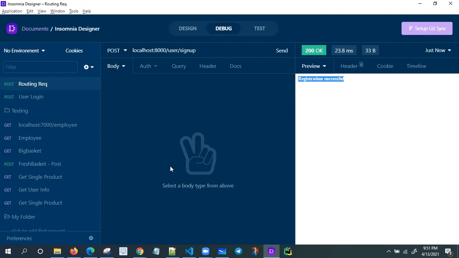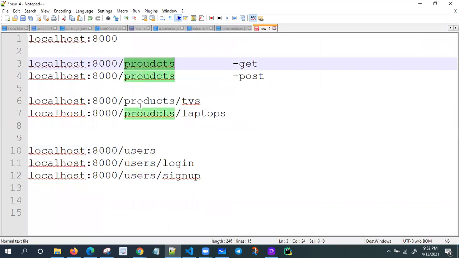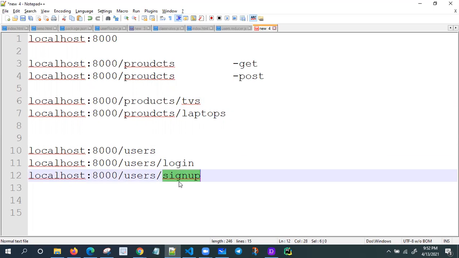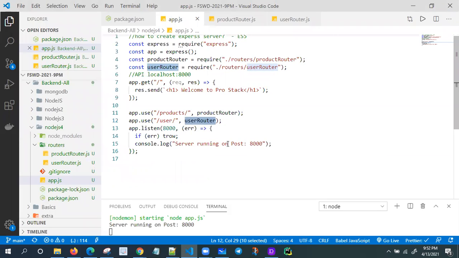So how many have we implemented here? We implemented at least 6 here. Maybe, right? Products and product TVs, products slash TVs and laptops, users and login and sign up. We implemented 5 APIs now. So this is the way we need to develop the APIs, and this is the way we need to test the APIs. Simple APIs, don't worry. We are not getting errors also. Just you need to practice this one. Routing you need to practice.